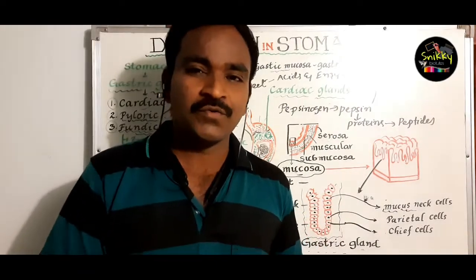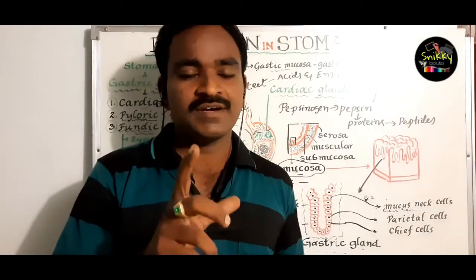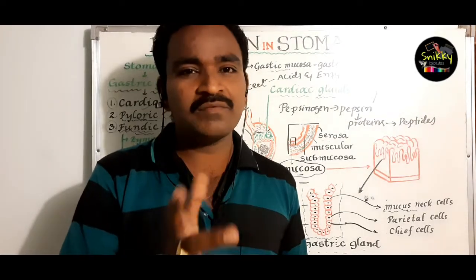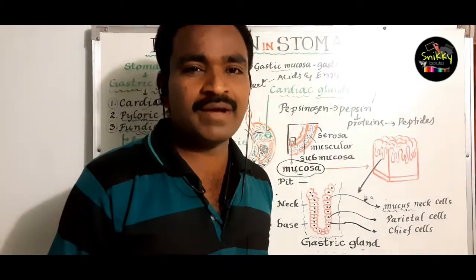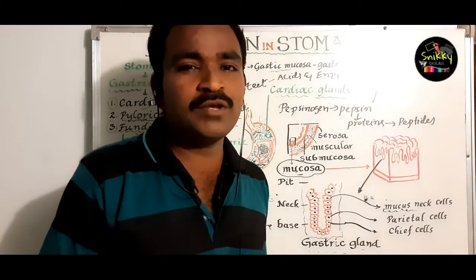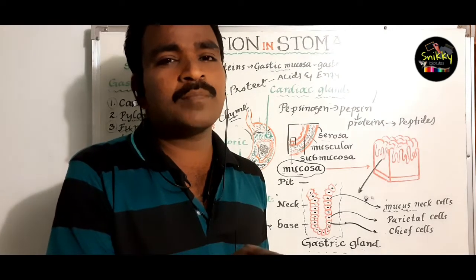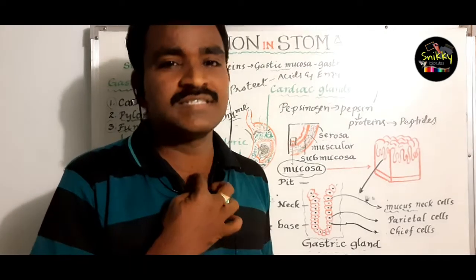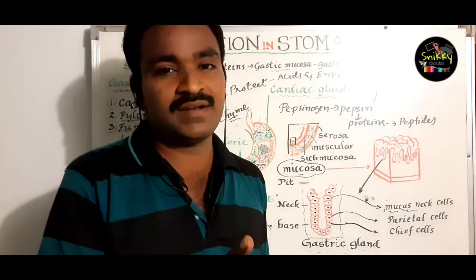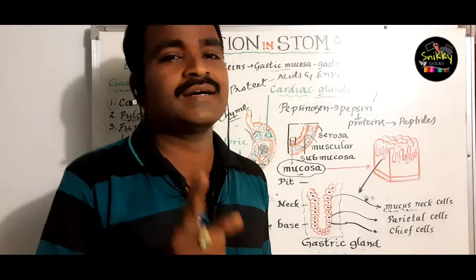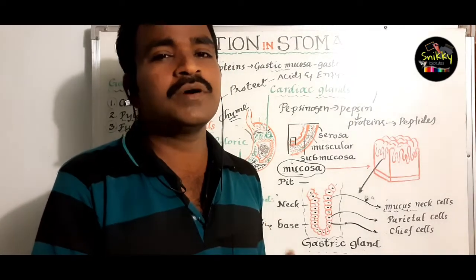Do you know only one enzyme is secreted from the stomach which acts on proteins, converting them from complex to simple? Here carbohydrates are not affected in the stomach. Why are carbohydrates not affected? Because there is no enzyme that converts the carbohydrates from complex to simple. Only one enzyme is secreted, that is pepsin, released from the stomach, which acts on the proteins and converts them into peptides.